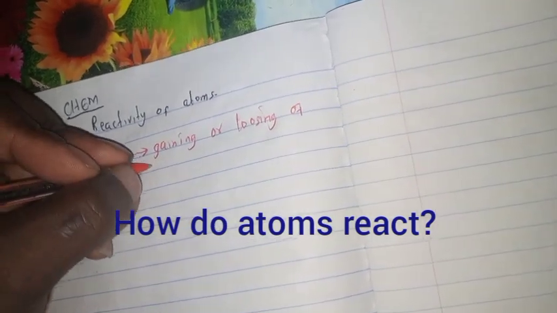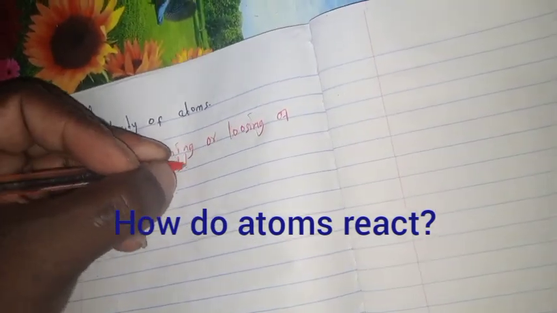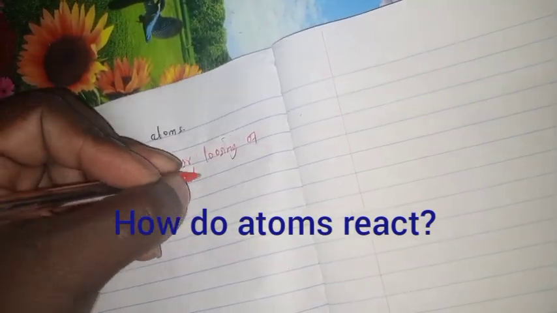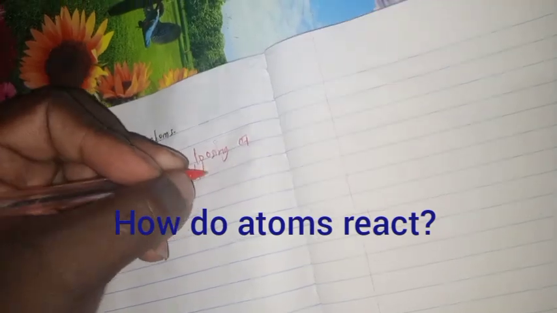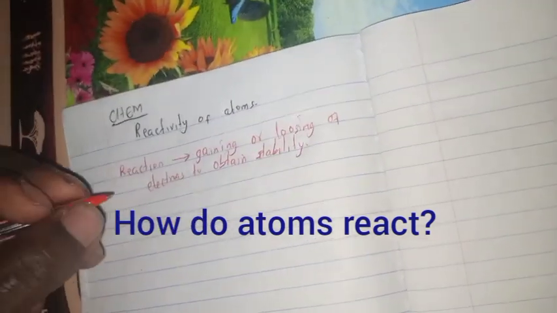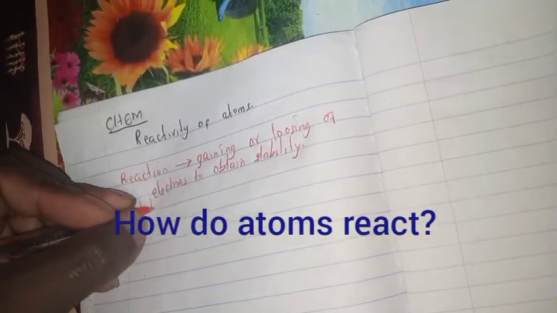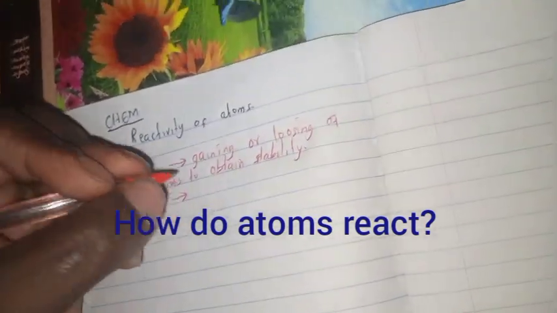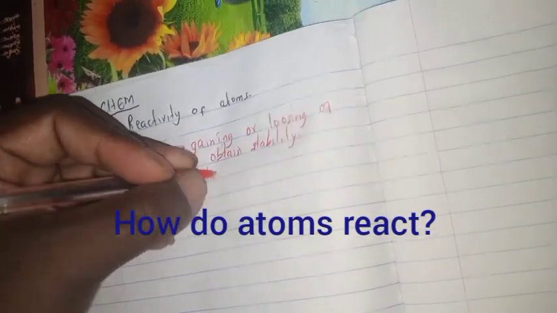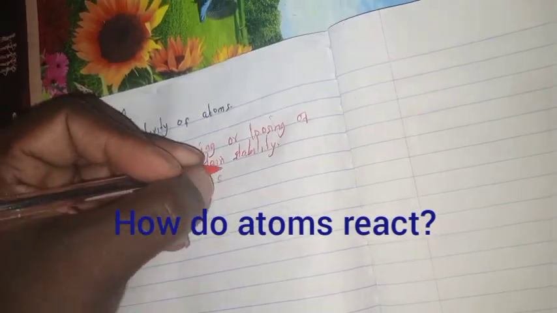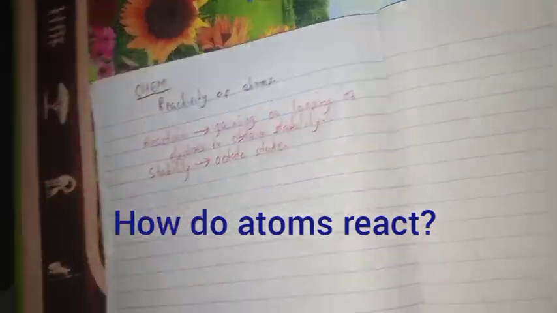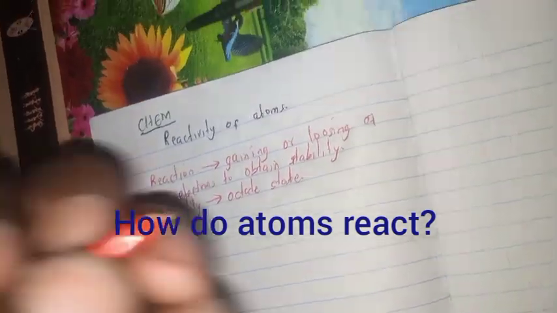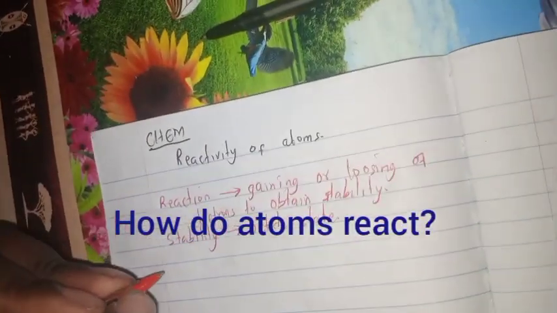And when we do that, this is to obtain stability. In other words, we say that stability occurs when an atom has obtained its octet state.